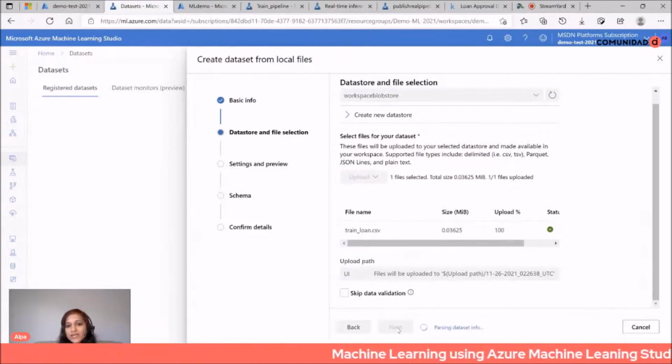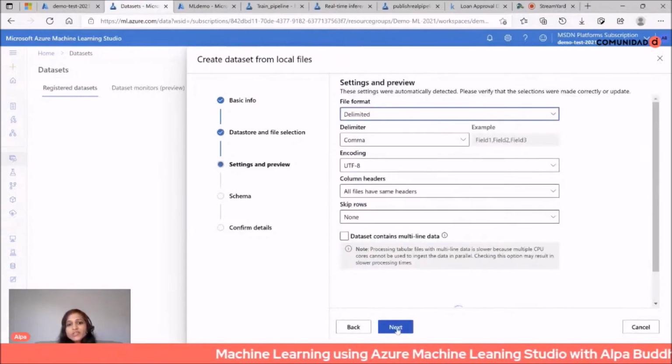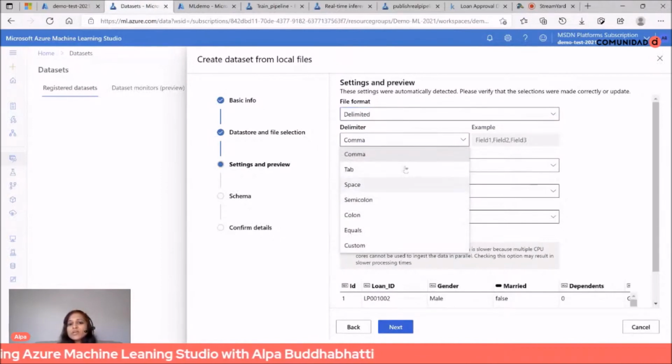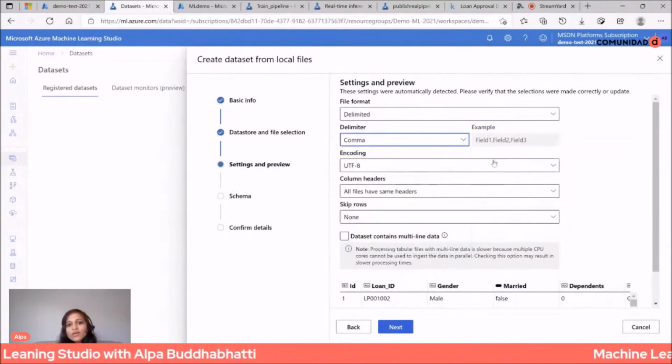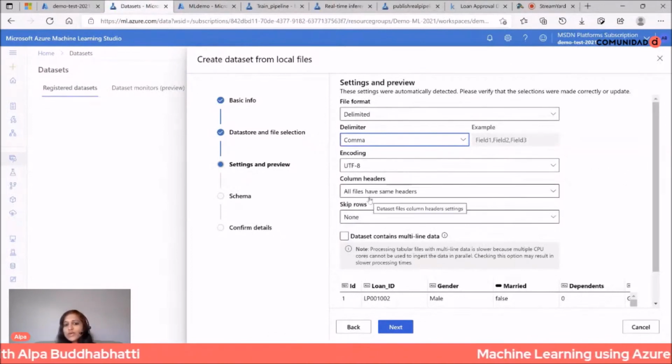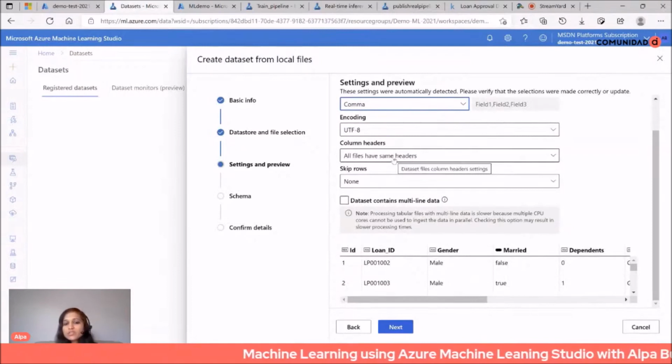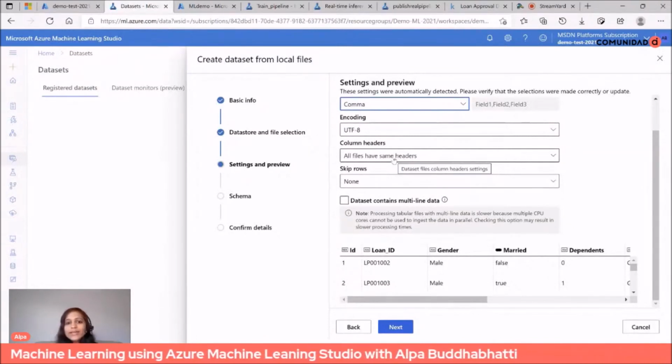It's parsing the dataset, it's applying validation, and it seems like it's ready because it's comma separated. So here you can change if something is different in your source file. You can change other formats as well, and you will see if your header is available in the first column or row or not. That kind of thing you can see here, and that's it.